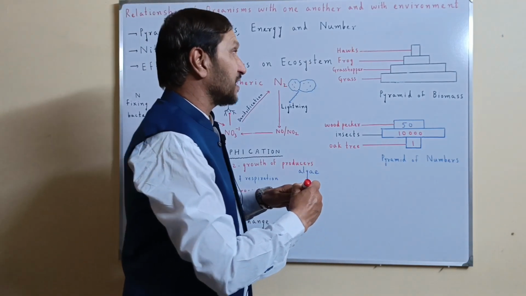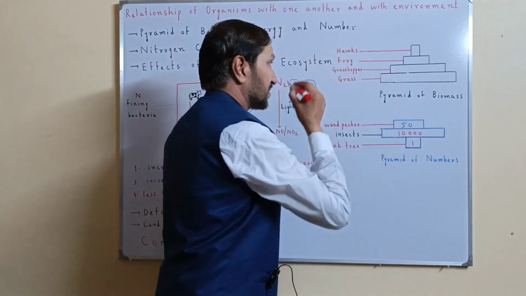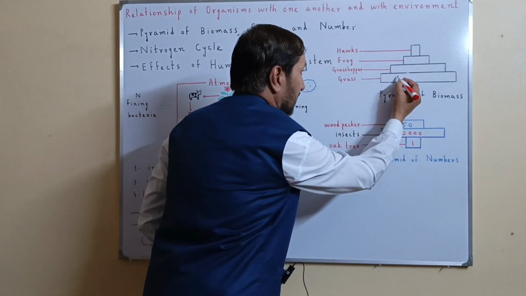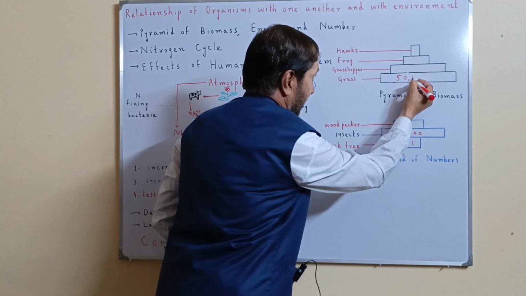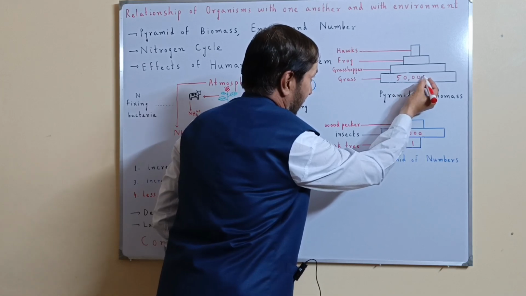So I will write it here: 50,000 kilograms.